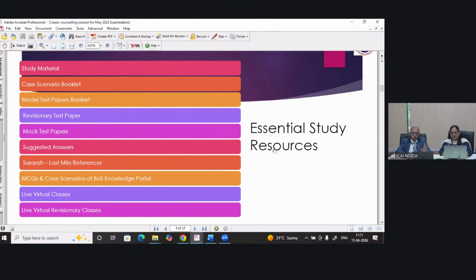So far as revision is concerned, students, minimum 3 revisions, or if you have time, then you can do 5 revisions. So far as auditing is concerned, if one of your papers is exempt, for example, then you can do 5 revisions at least to improve your marks. So 5 times reading is the best recall strategy, and 3 to 5 times revision is the best strategy for things to get established in your mind.